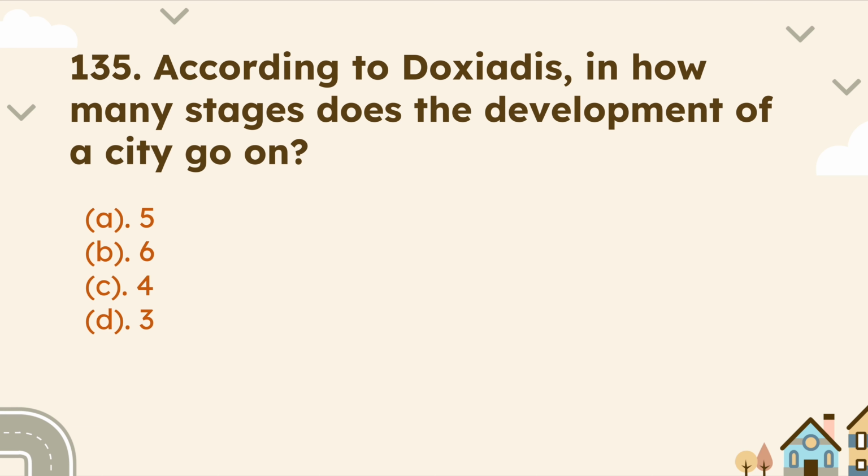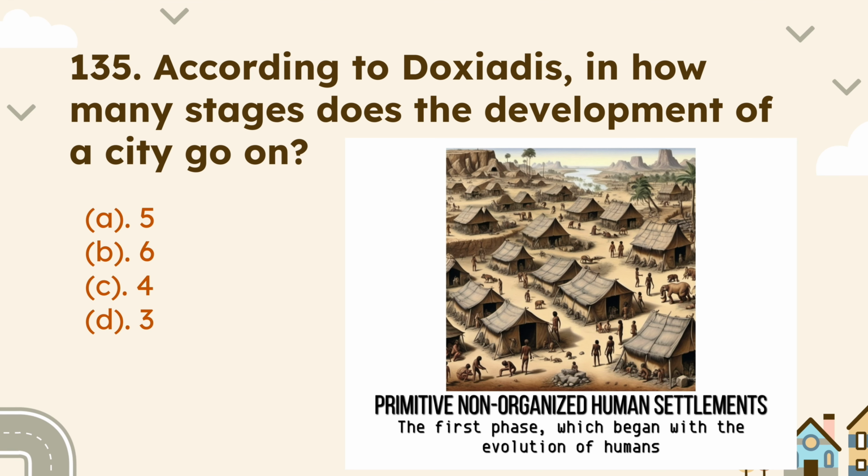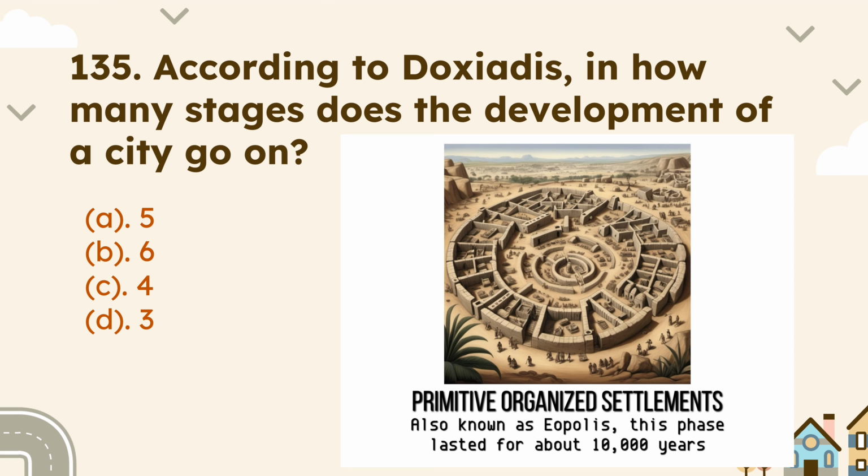Next question is, according to Doxiadis, in how many stages does the development of a city go on? According to C.A. Doxiadis, there are 4 stages of city development. First is primitive non-organized human settlements. It is the earliest phase, which begins with the evolution of humans. Second stage is primitive organized settlements, also known as Eopolis, and it lasted for about 10,000 years.